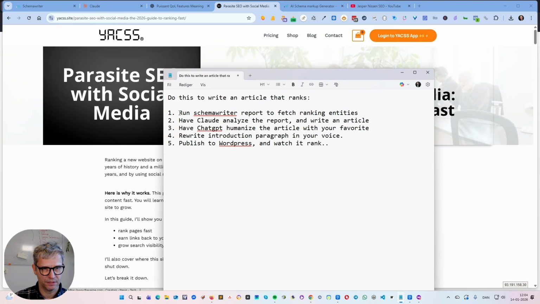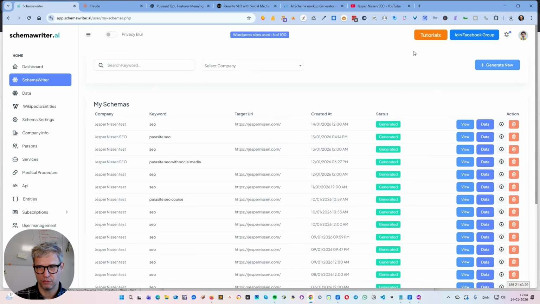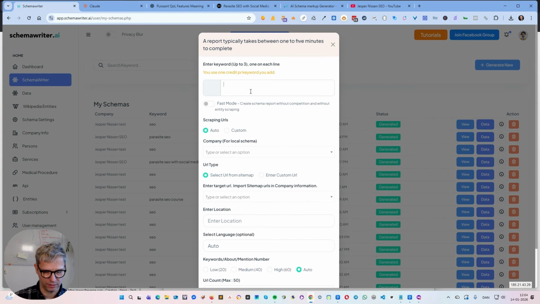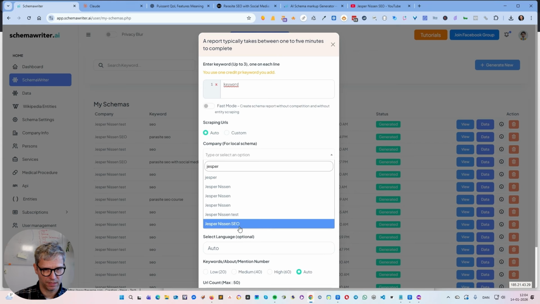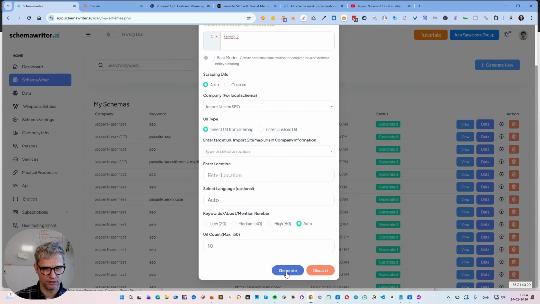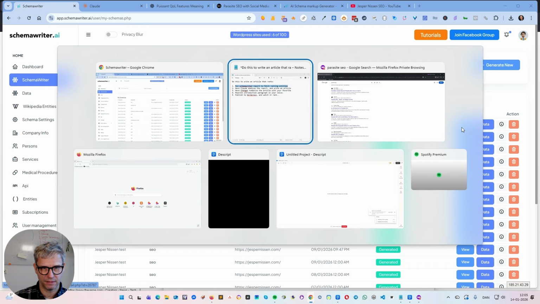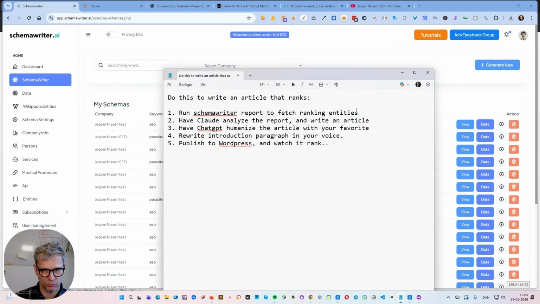You run a schemawriter report to fetch the ranking entities. I show in the video how I do it, but I simply click generate new, and this is the keywords, and I select my company. In this case, it's my own, and I just click generate. That's step 1, run the schemawriter report to fetch the ranking entities.